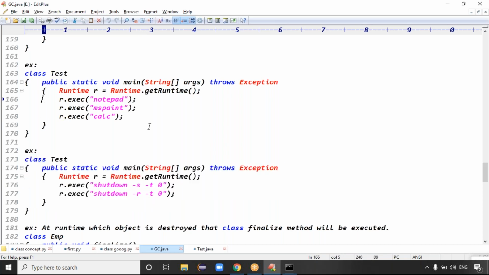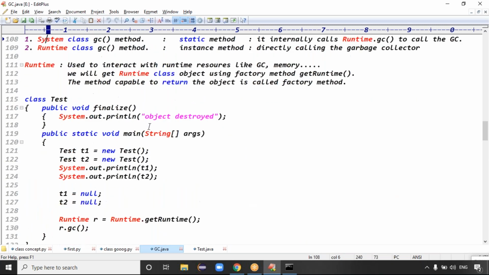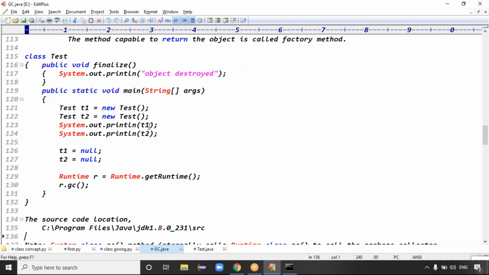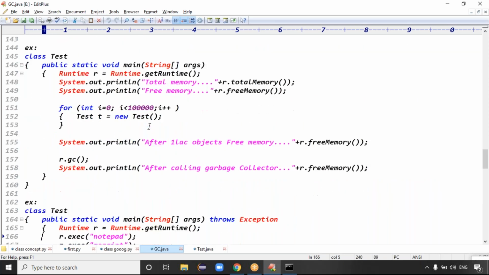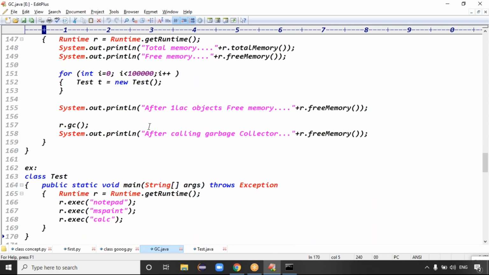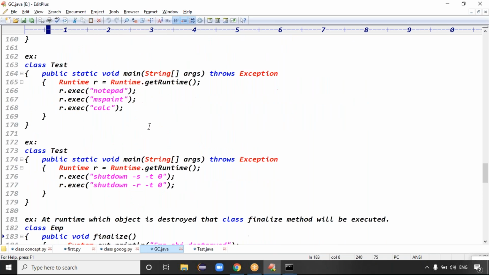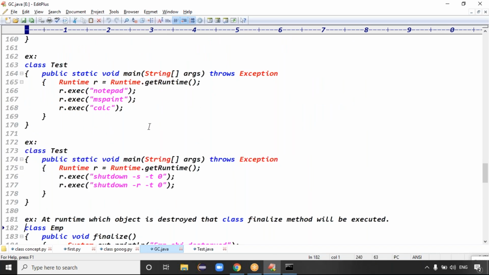Yes, in the Runtime class, we saw a total of 4 examples, guys. First example, using the Runtime class, you are calling the garbage collector. Second example, you are checking the memory. Third example, you open system resources like Notepad, MS Paint, and Calculator. Fourth example, you shut down the system and restart the system, guys. Restart the system, right? Exactly.